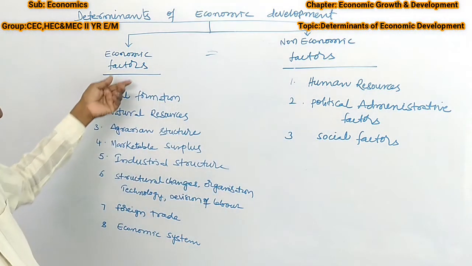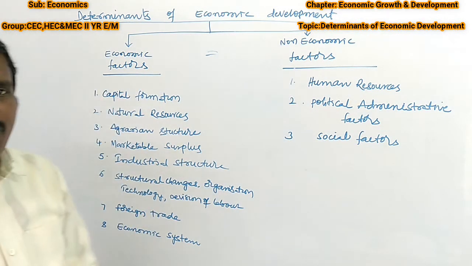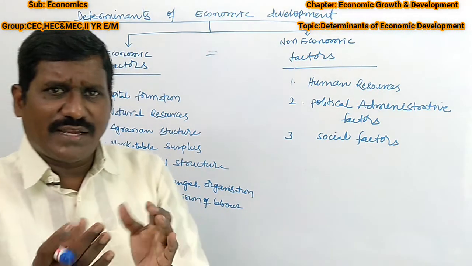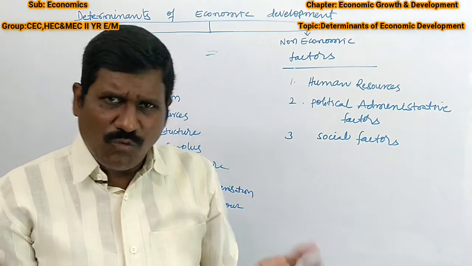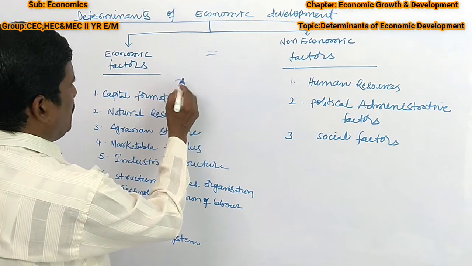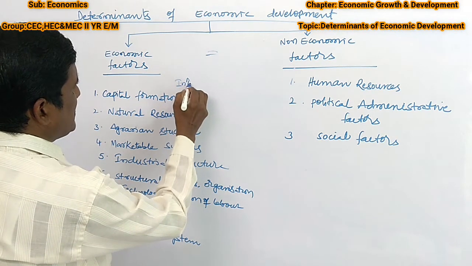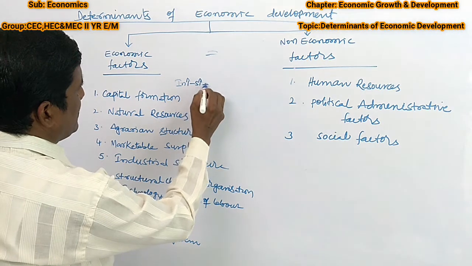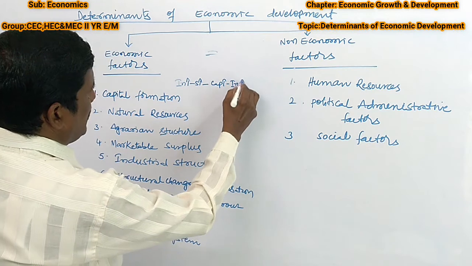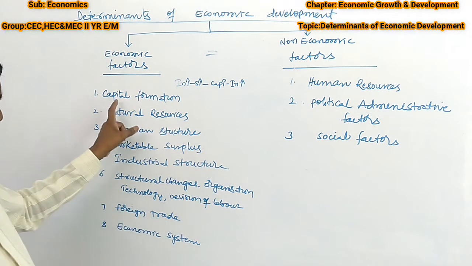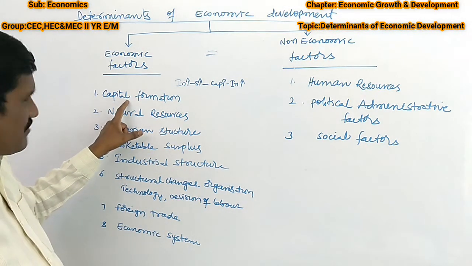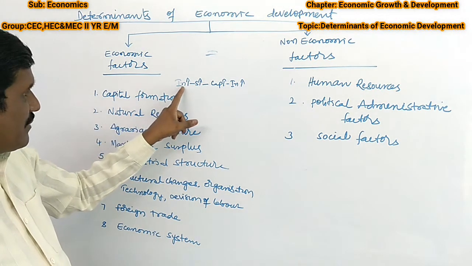So here among economic factors, one is capital formation. If capital formation is very high, automatically it leads to economic development. What is capital formation? If the income of the people increases, simple, income increases, automatically saving increases, capital increases, investment also increases. So how can we get capital formation? How can we get the capital? High capital means income increases.